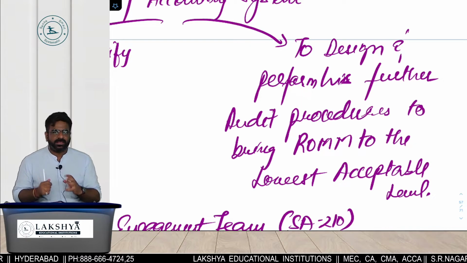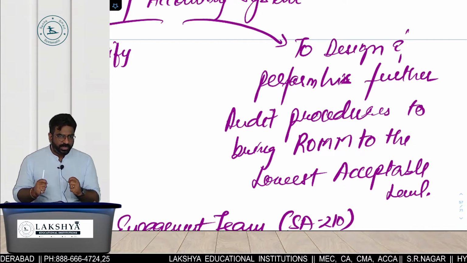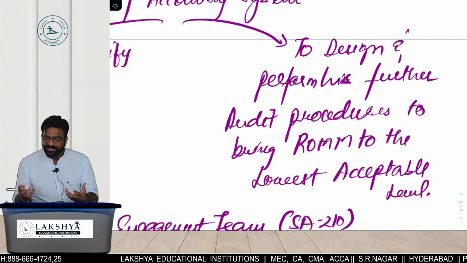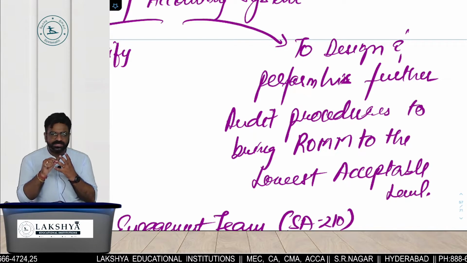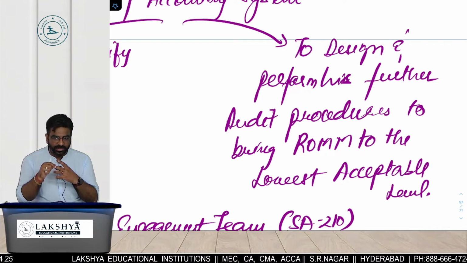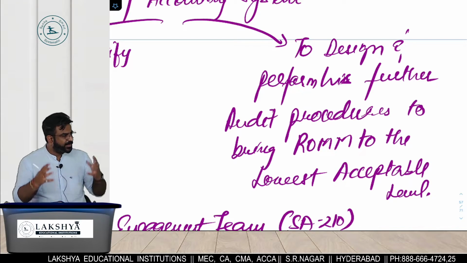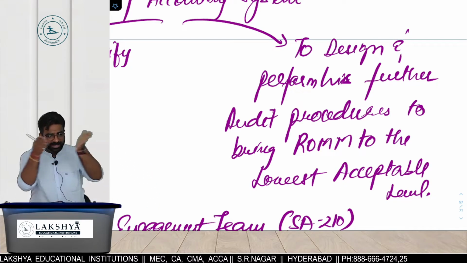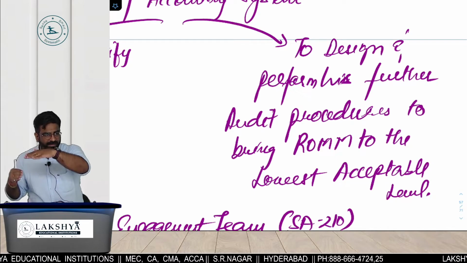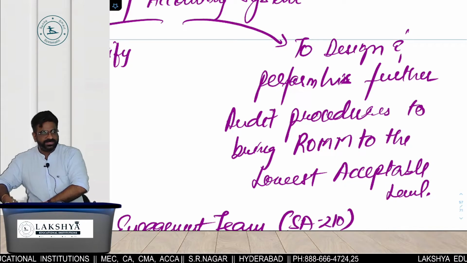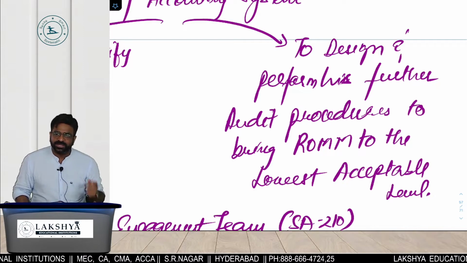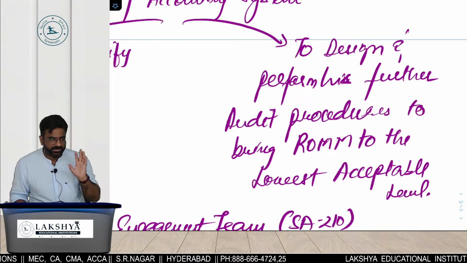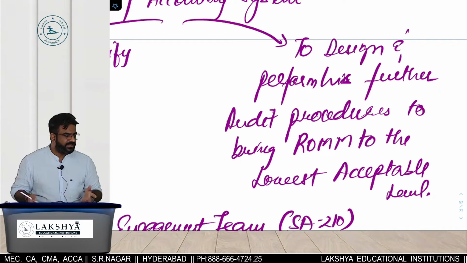तो बताओ मैंने क्या किया? In the step number 2, I used 315. What do you mean by 315? Have a good understanding of the bank, its environment, its internal control system, its accounting system, so as to identify and assess the areas of ROMM, and so that I can decide my what? FAP, to bring that ROMM to the which level? Lowest acceptable level. Because a risk, can we eliminate the risk? But at least we can reduce the risk. अपना मेन पर्पस ही वही है, reduction of the risk.